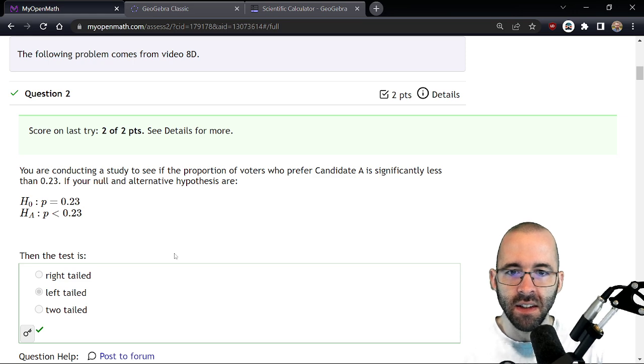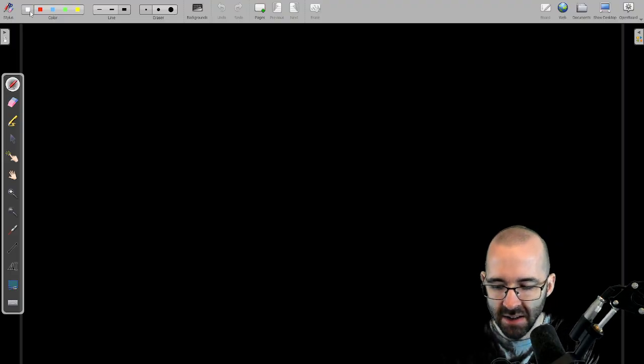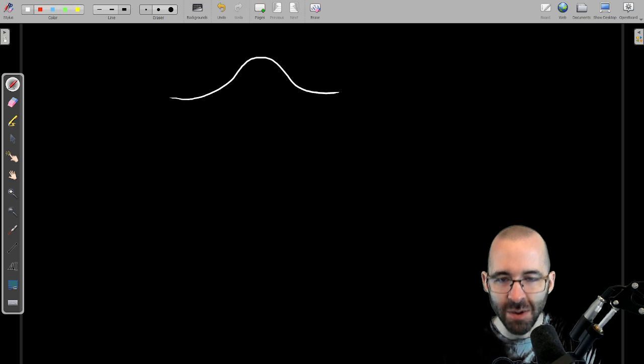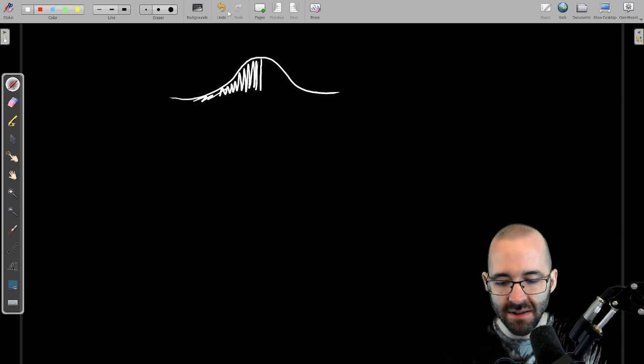Visually, what we have here is some normal distribution, and we're curious if it's less than some amount. Look, that is going to the left.